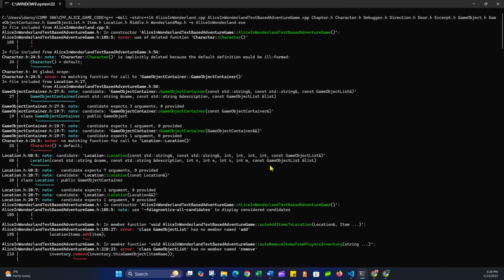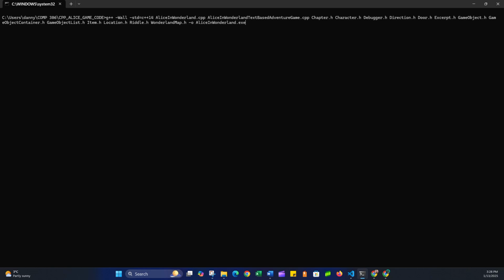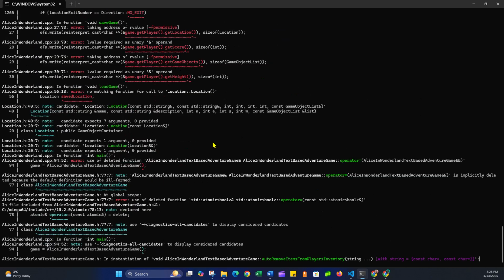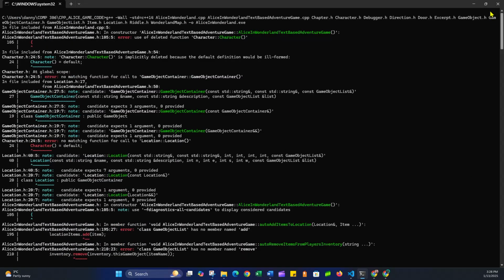we're going to recompile, and this error should not come back, hopefully. So there's 105, in constructor to display candidates. I don't see the equals operator causing any issues. We do have another error. We have this issue on line 105, but that's in the header file. That's in the constructor. So yeah, that's not in the location.